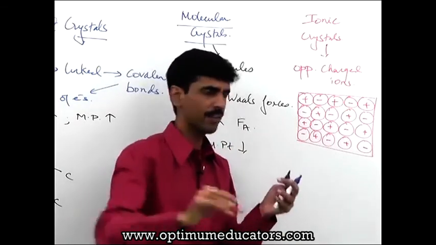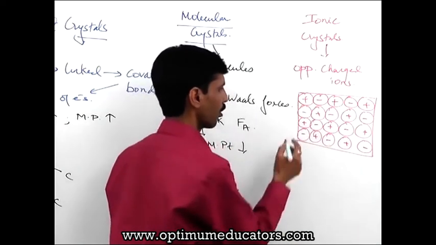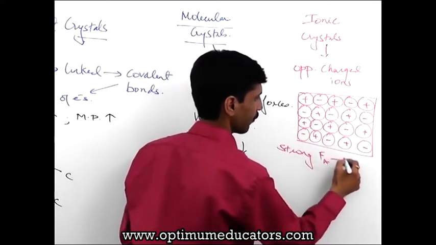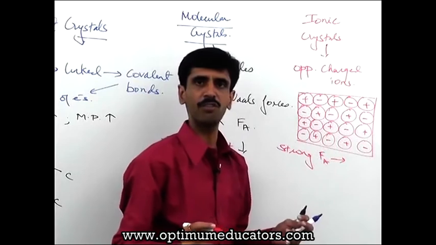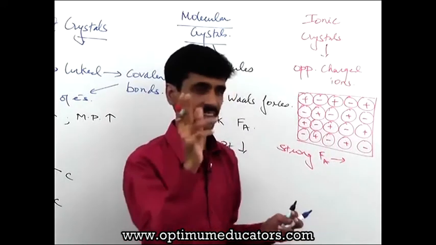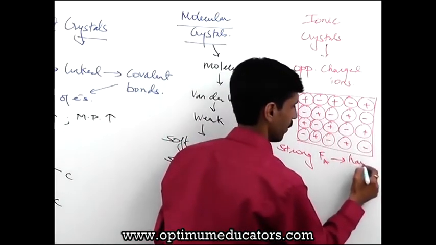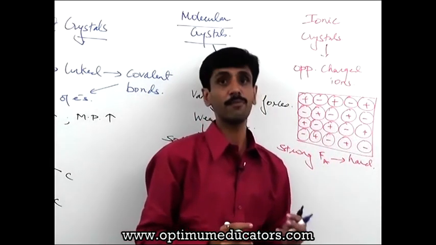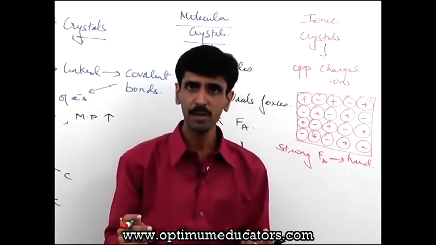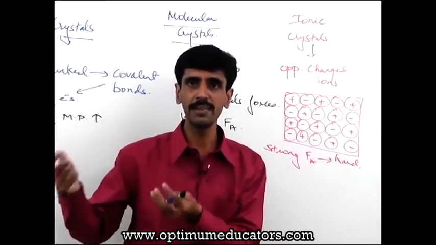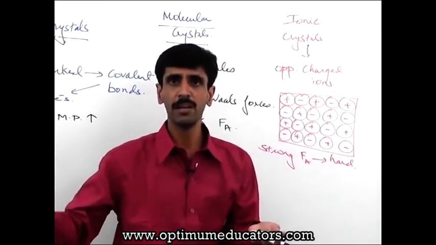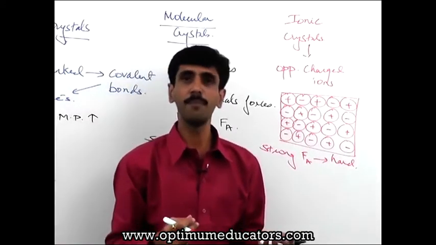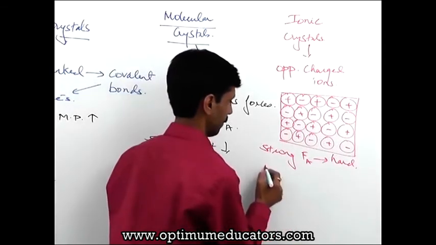And as a result of which there is going to be what? A strong force of attraction. And because of this strong force of attraction, what are we going to say? That this ionic solid is going to be soft, or is it going to be hard? It is going to be hard. Next thing is, if I want to break these bonds, or if I just want to loosen the bonds enough so that this entire solid melts and gets converted into a fused state, then I will have to give more energy there. This means the melting point is going to be high.